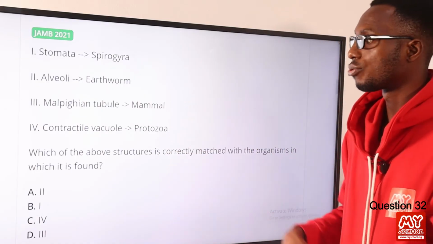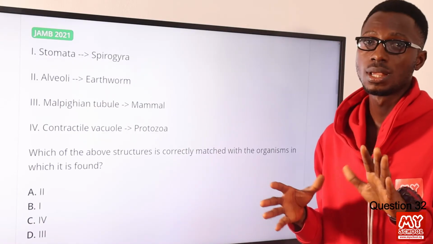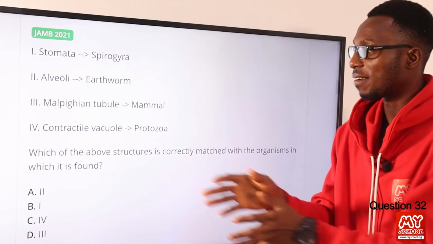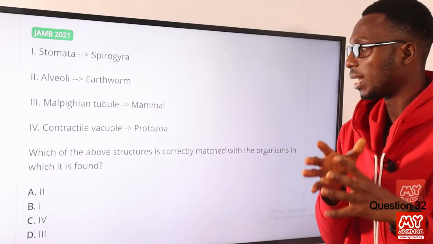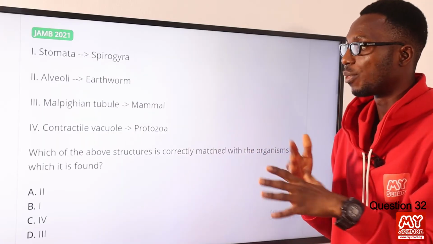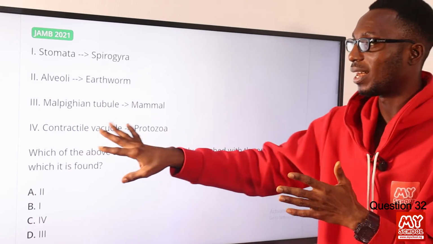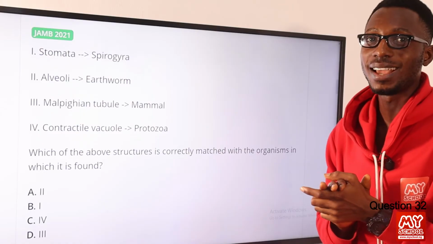Then let's look at contractile vacuole in protozoa. Under the kingdom of protists, we have the plant-like protist and we have the animal-like protist. The animal-like protists I refer to as protozoa. Examples are your amoeba, paramecium, and the like. So amoeba, we know that it removes excess water from its cell using the contractile vacuole. So this is correctly matched. So that should be option C, IV.